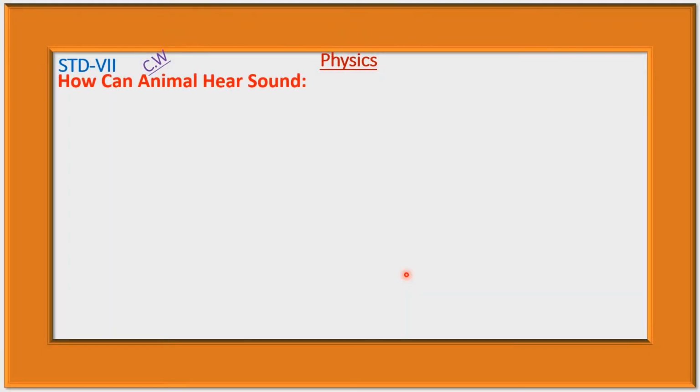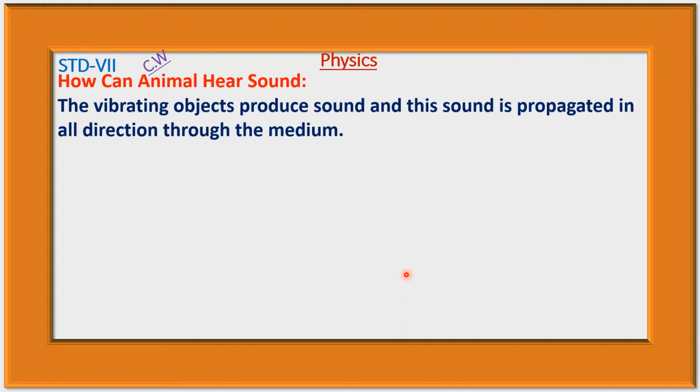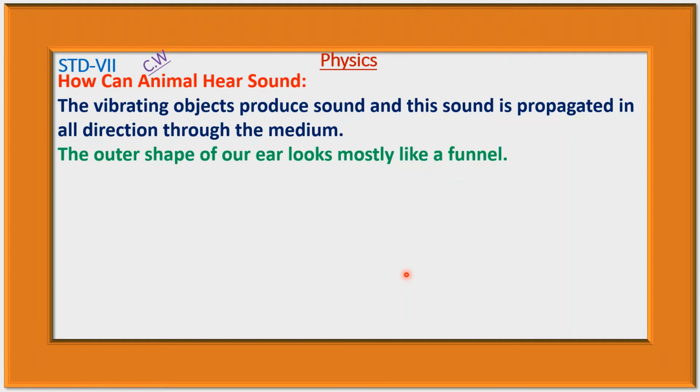How can animals hear sound? The vibrating objects produce sound and this sound is propagated in all directions through the medium. The outer shape of our ear looks mostly like a funnel.